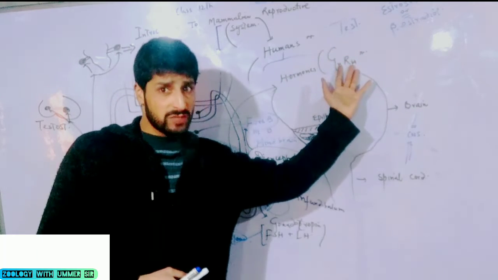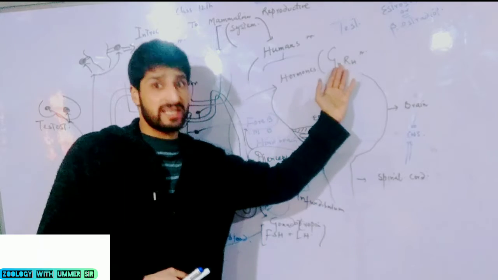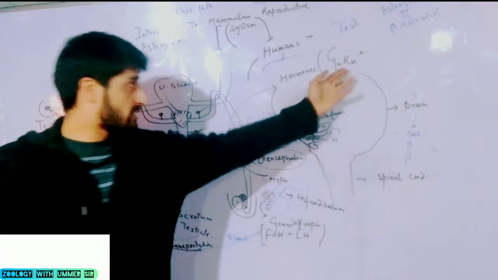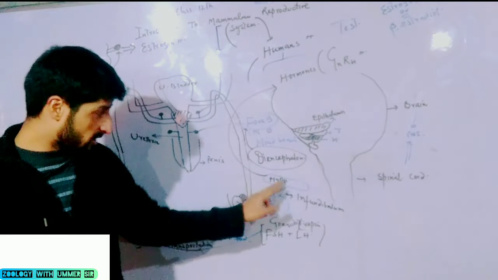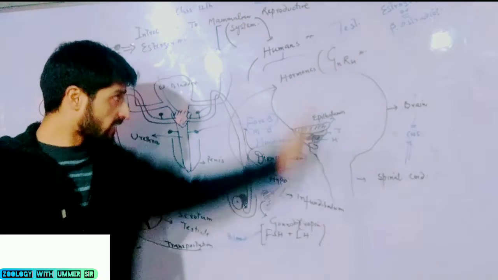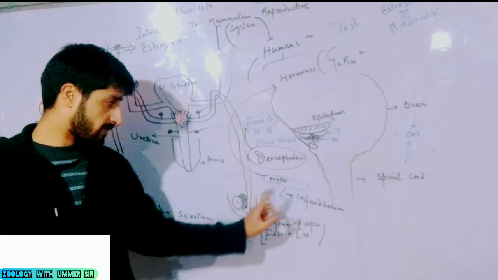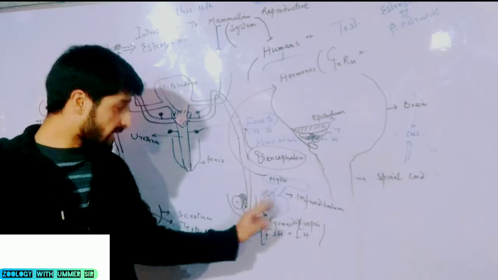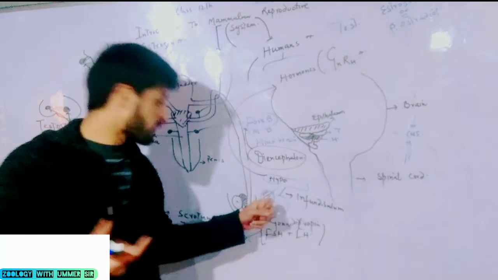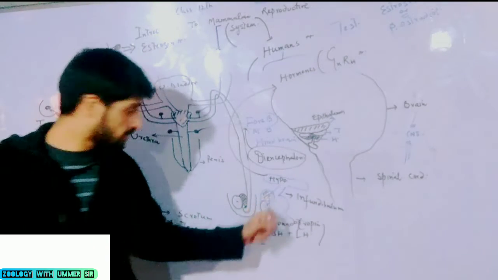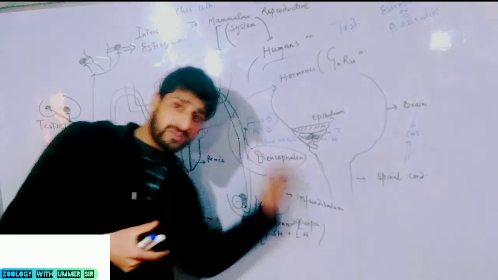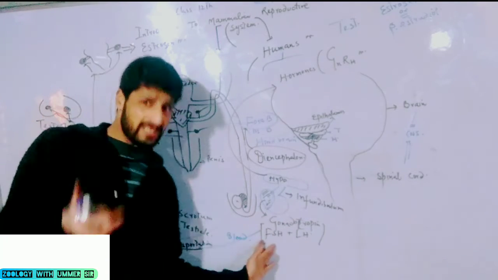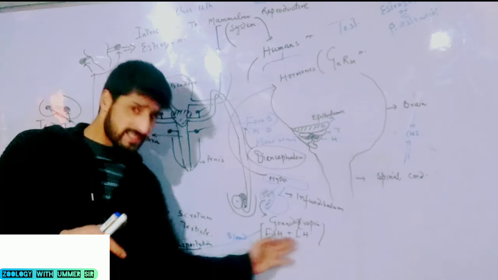When this GnRH is produced, it is then drained into the blood. This blood takes this GnRH to its target organ. GnRH is a hormone produced from hypothalamus, drained into the blood, taken to the anterior lobe of the pituitary gland. This anterior lobe pituitary gland gets activated. When it gets stimulation, it also produces its own hormones, the most important hormones which are essential for reproduction purpose. These are the FSH and LH.